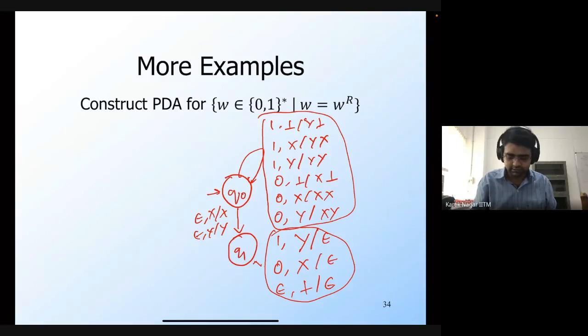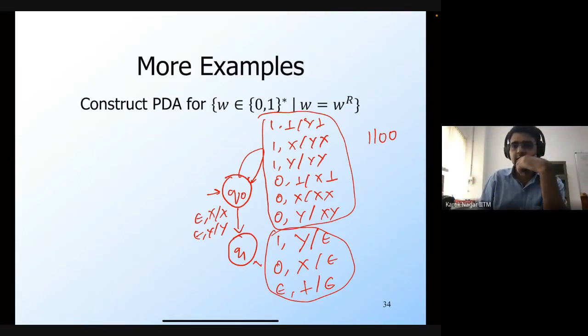Okay. So now, in this example that you had, 1100, this won't be accepted, right? Because, yeah, I think so. Yeah, this is correct. Right? And transitions from Q to Q prime on epsilon bot bot. Yeah, that's correct. So epsilon bot bot as well.